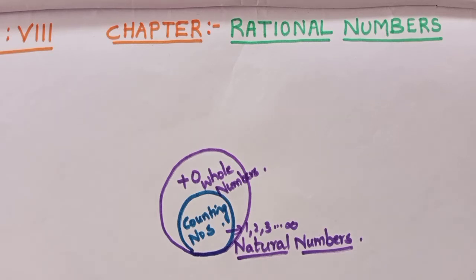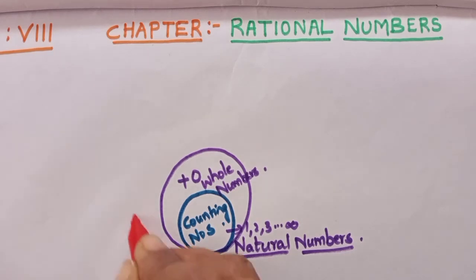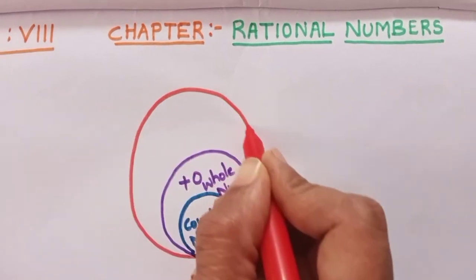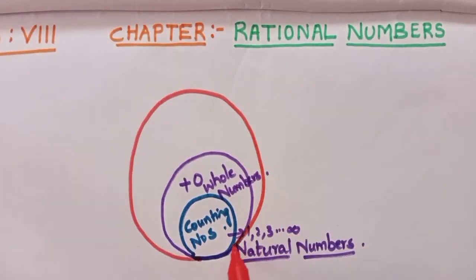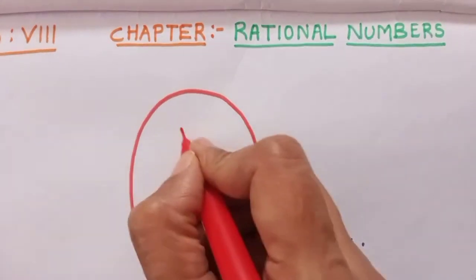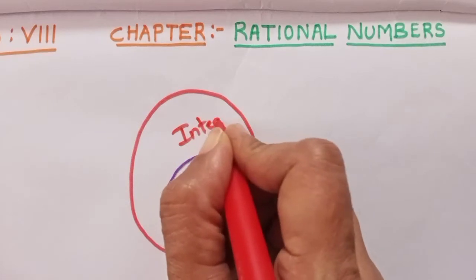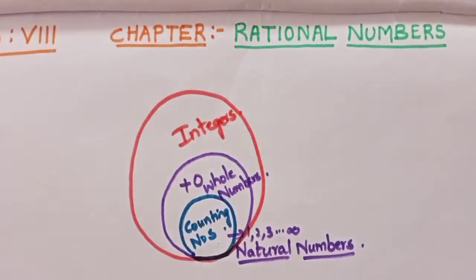And then after whole numbers, you have even learnt about some more numbers. What are they? Yes, you have learnt about some more numbers which are called integers. Very good.